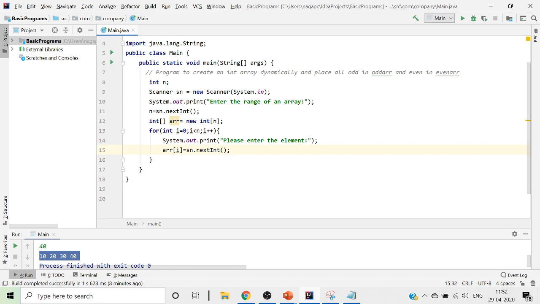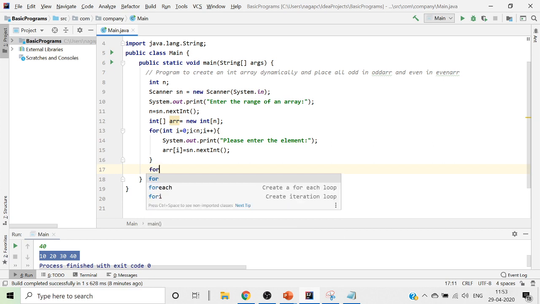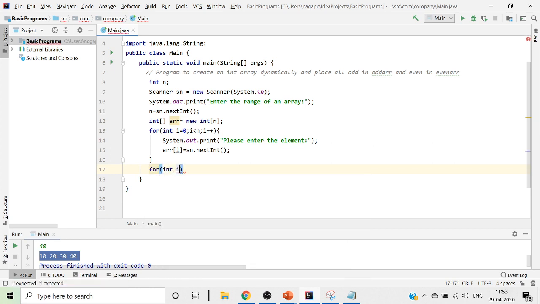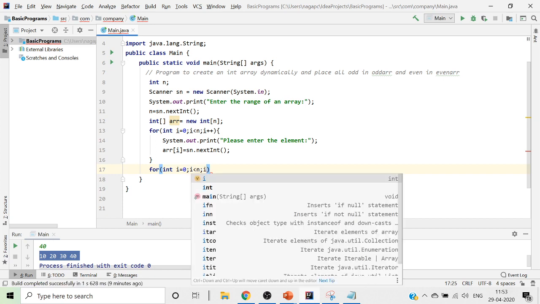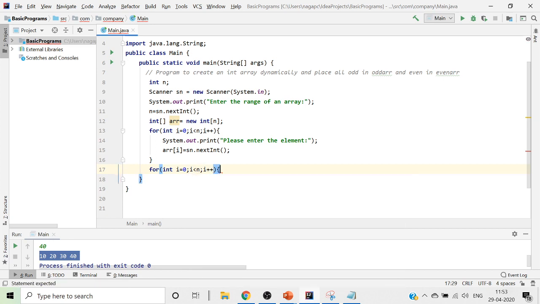Once we have the array dynamically, then what we will do is try to segregate that into even and odd values. To do so, I'll just come back here. I'll write it as for (int i = 0; i < n; i++). Once I do this, now my values will rotate from all the i values that I have accepted. So similarly it will rotate.